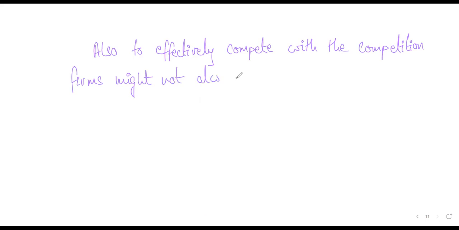Are you getting me? Now, why might firms not always aim for profit maximization? Because the competition is very intense. And I'll give you some example. Let me tell you how.